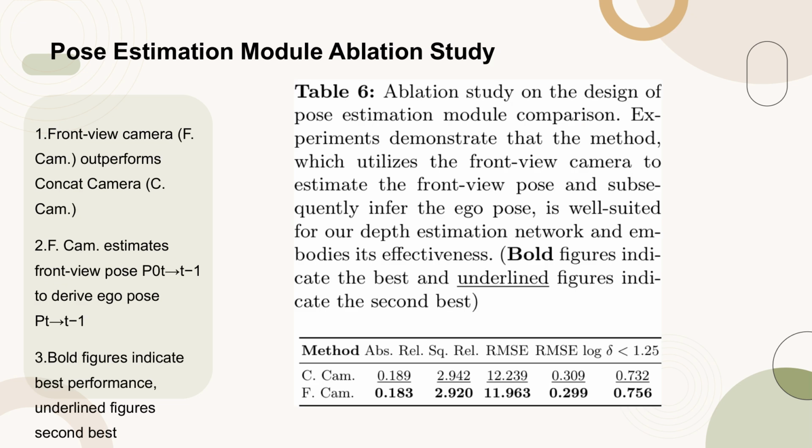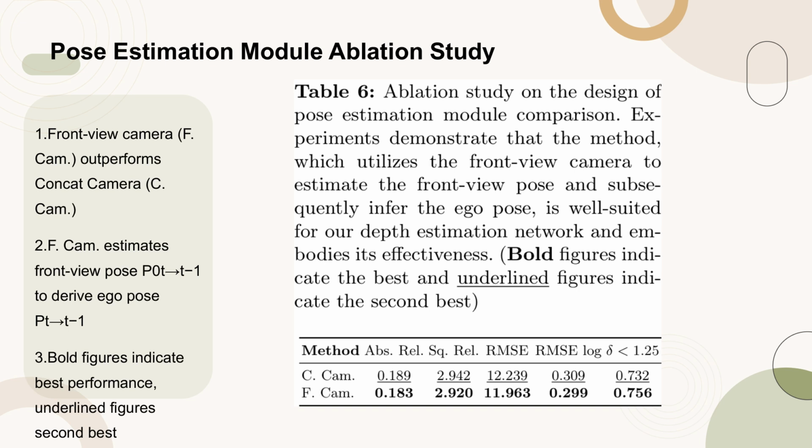Table 6 presents an ablation study on the design of the pose estimation module, comparing different methods. The study shows that the method utilizing the front view camera (F-cam) to estimate the front view pose and subsequently infer the ego pose is more effective for the depth estimation network.